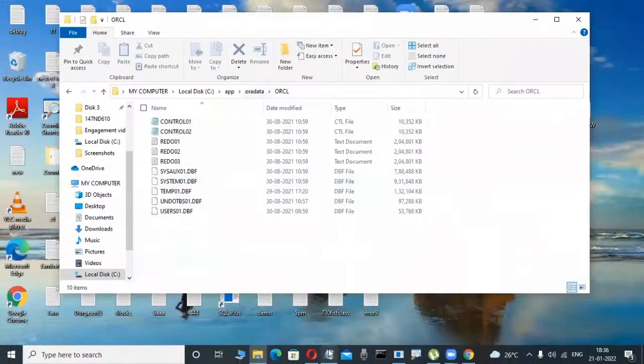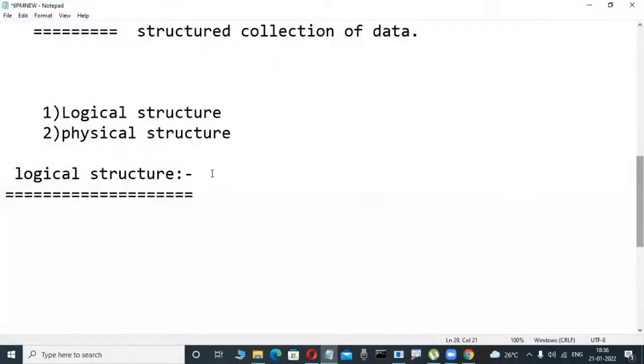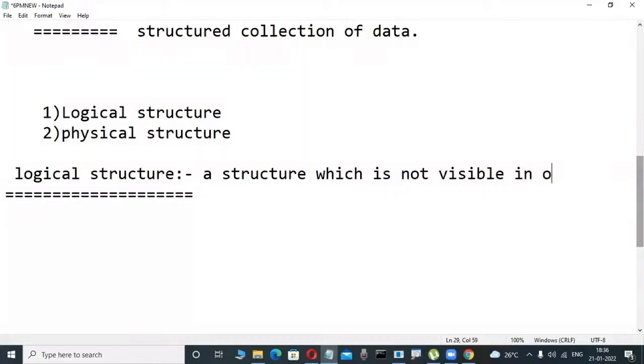That's why, what is a logical structure? Don't write it down, a structure, what structure? Database structure, don't worry. A structure which is not visible in the operating system, in the OS, is called a logical structure of the database.